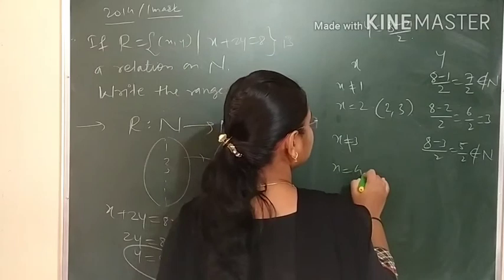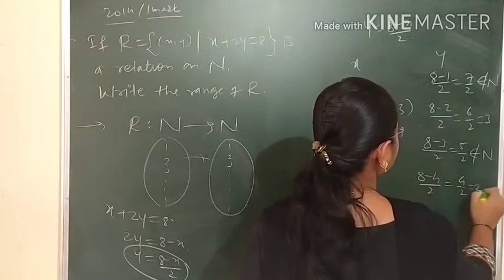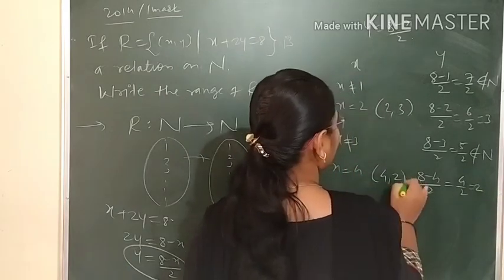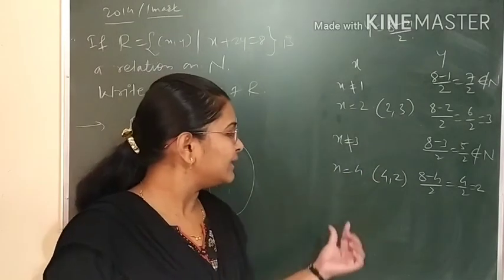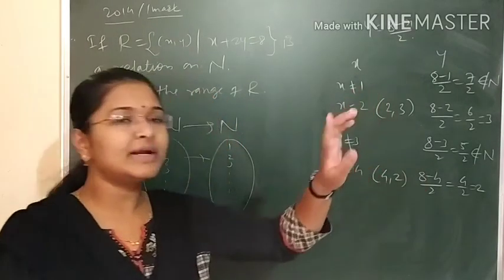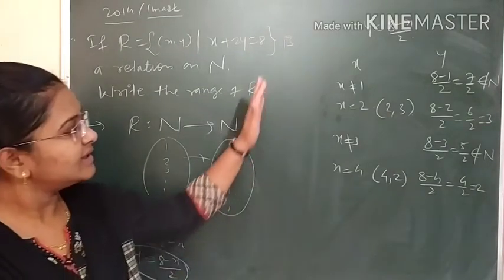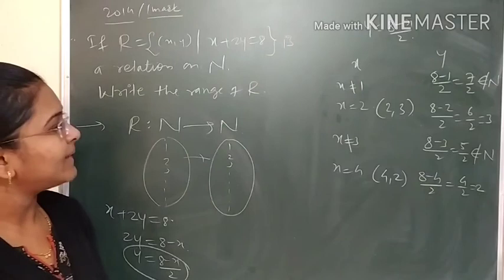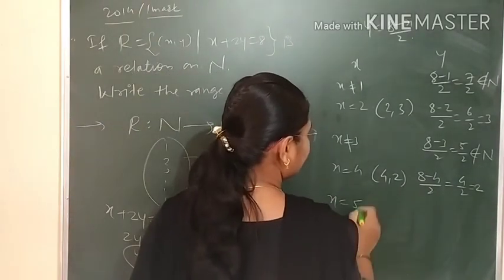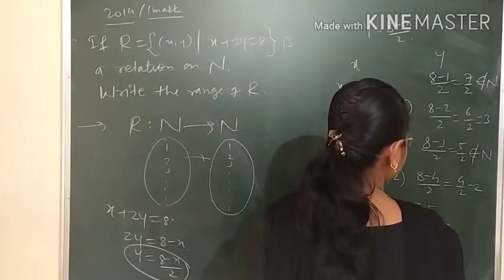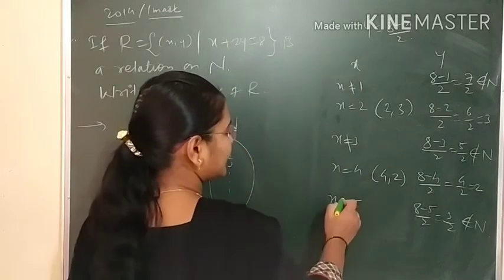If I take x equals 4, 8 minus 4 by 2, it will be 4 by 2 and equals 2. So we can take the ordered pair 4, 2. Why am I taking all these? Because if I increase the value of x, then at some point we'll get a negative value, and a negative number is also not a natural number. So this is x equals 5. If I take 8 minus 5 by 2, that is 3 by 2, and 3 by 2 is not there in N. So we cannot take 5 also.